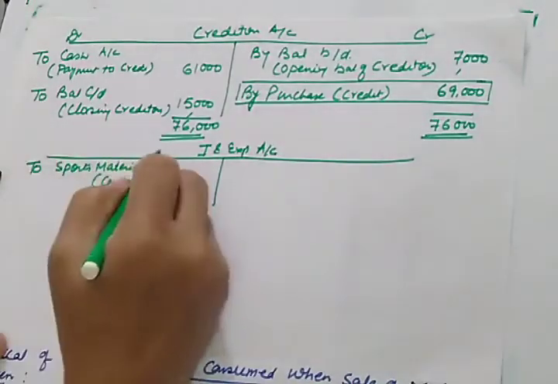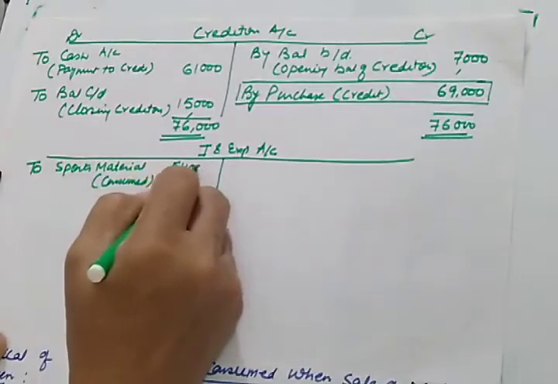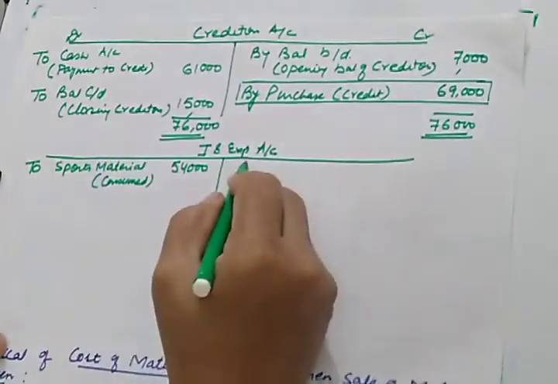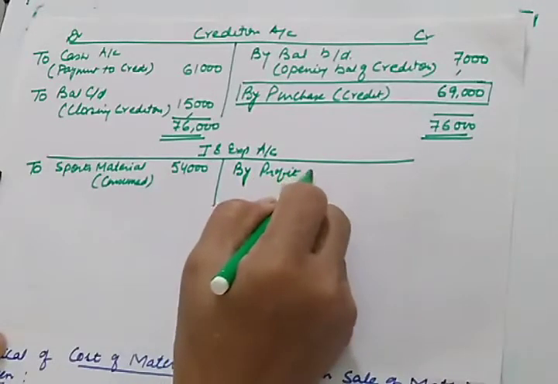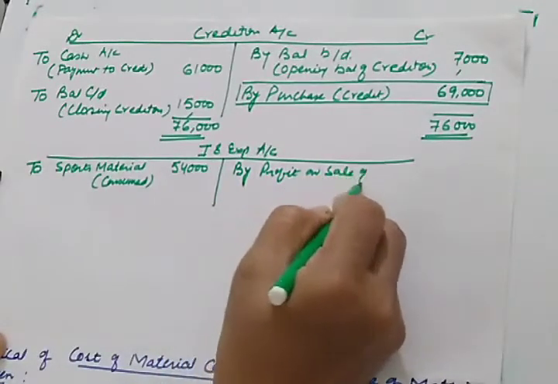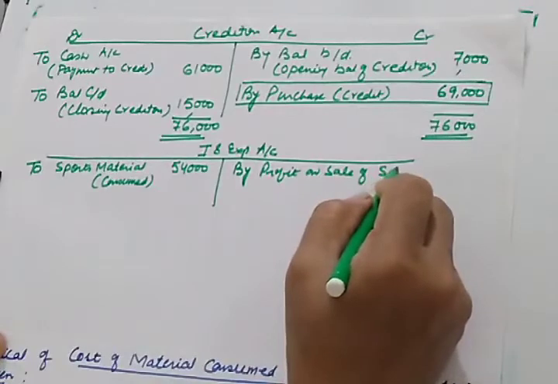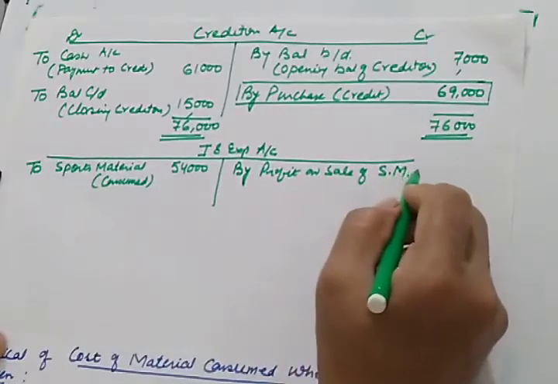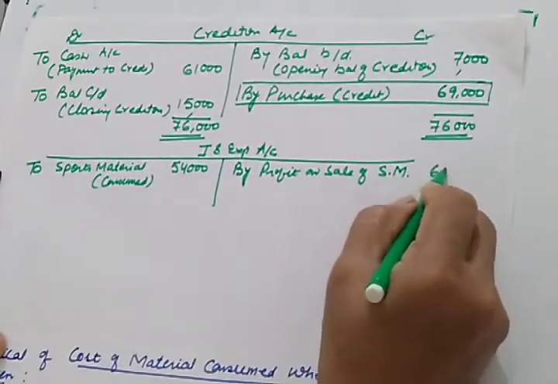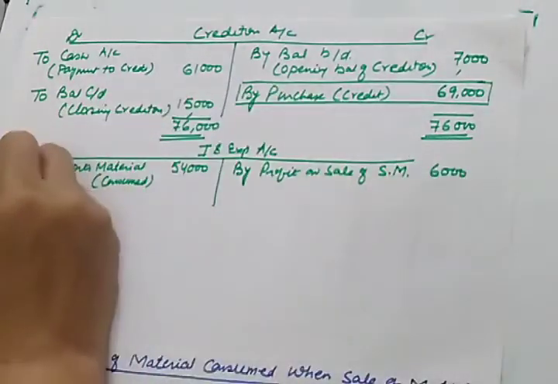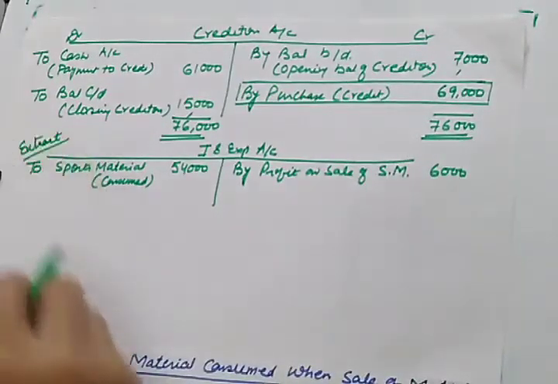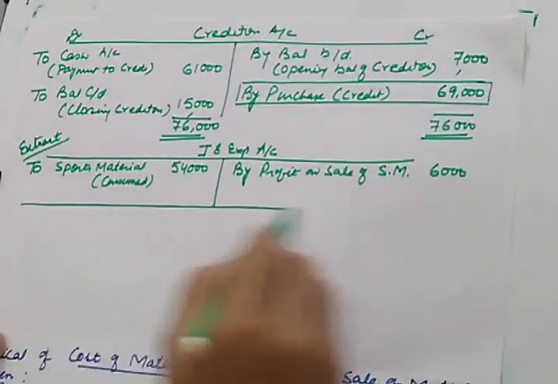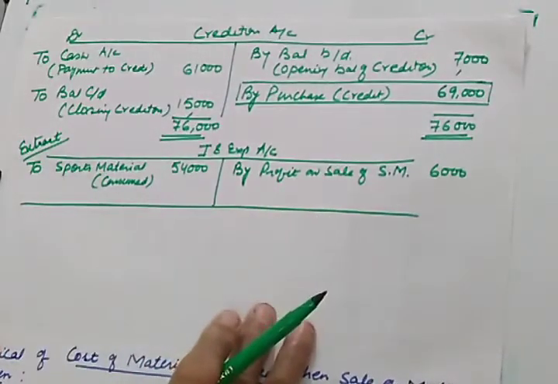How much are we consuming? We are consuming 54,000. You can refer to the working note, and here we will write by profit on sale of sports material. This profit will be 6,000, and this is an extract of the income and expenditure account. So this is how it is to be done.